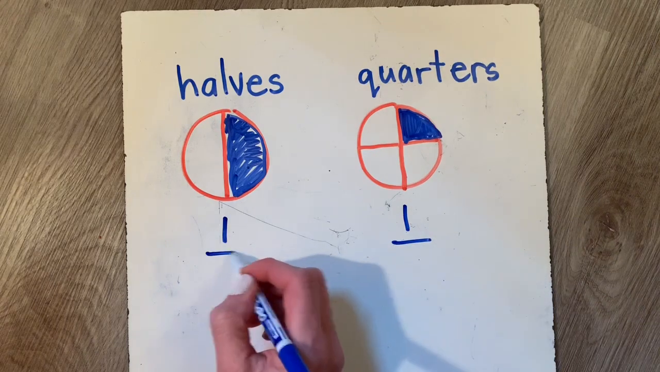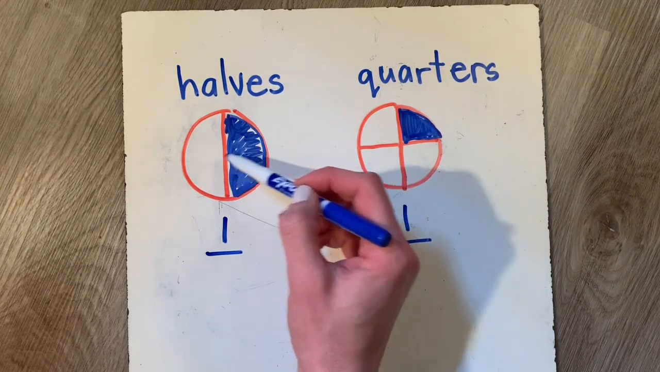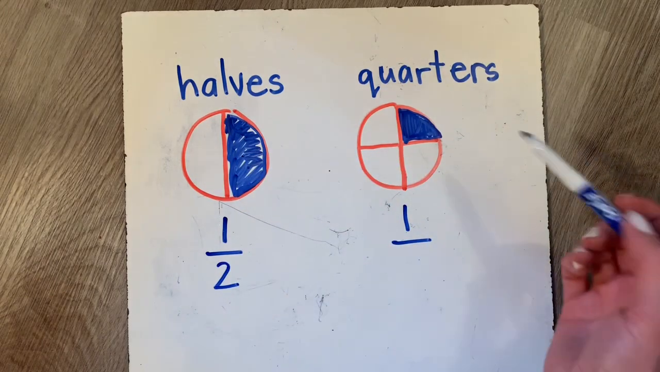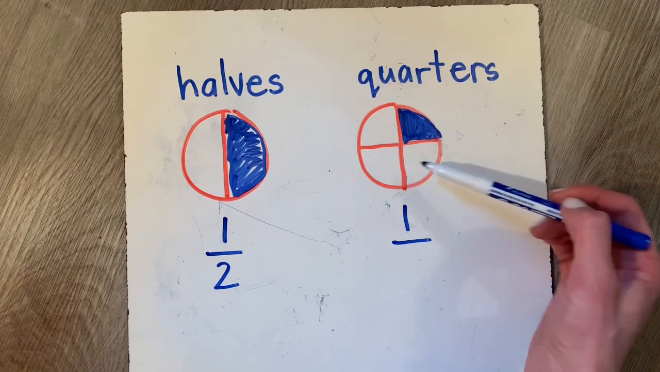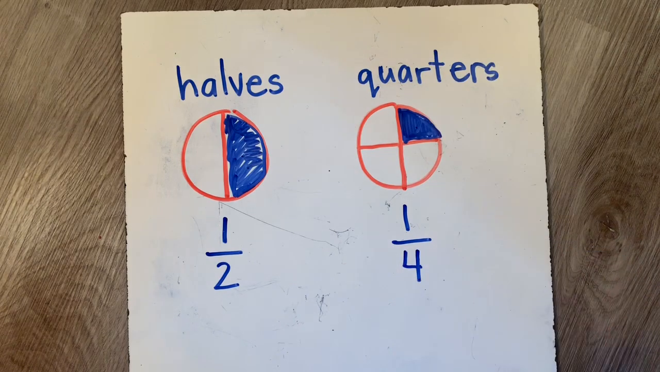But for math, we want to know what is the piece out of. So for halves, there's 2 pieces here. So it's 1 piece out of 2. But for quarters, it's 1 piece out of 1, 2, 3, 4. So for quarters, if we want to know 1/4, we actually write it like that.